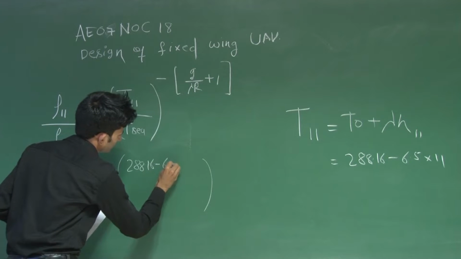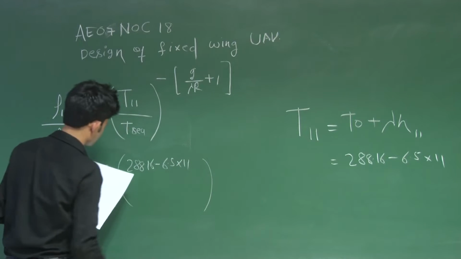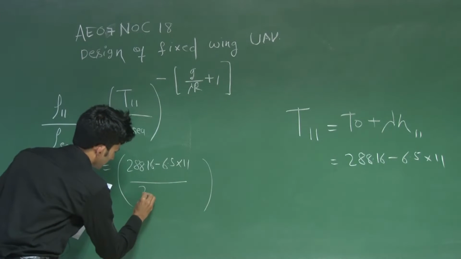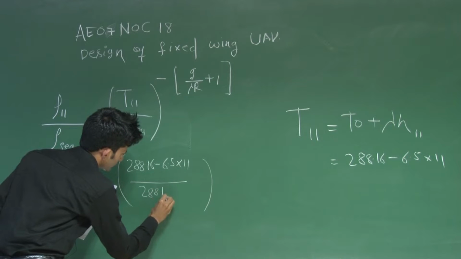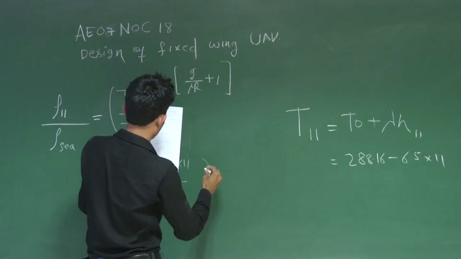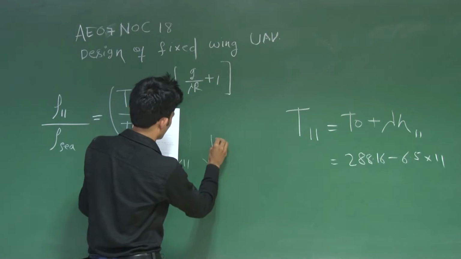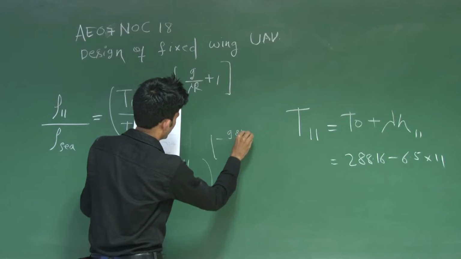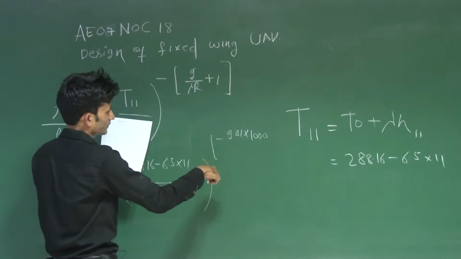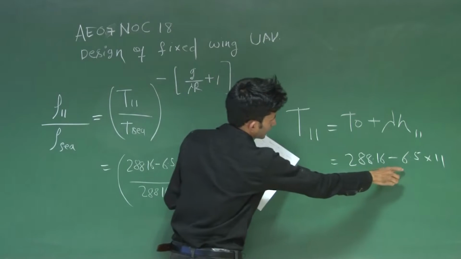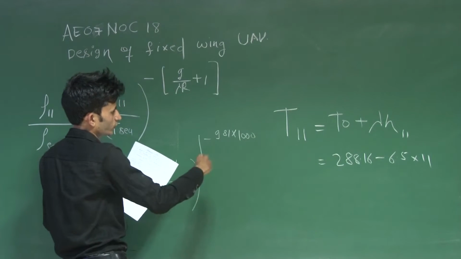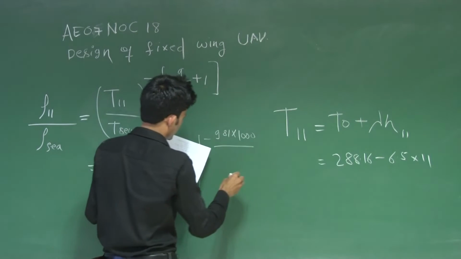288.16 minus 6.5 into 11. This will be the temperature at 11 kilometer divided by temperature at sea level 288.16, and the index will be minus 9.81 into 1000. 1000 we are multiplying because this is in Kelvin per kilometer and the G unit is meter per second squared. So you have to convert all this into SI unit.